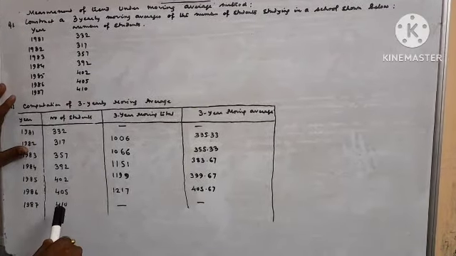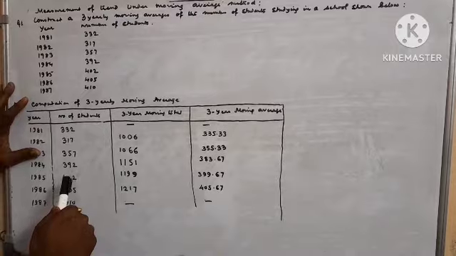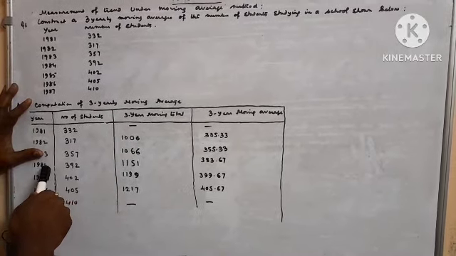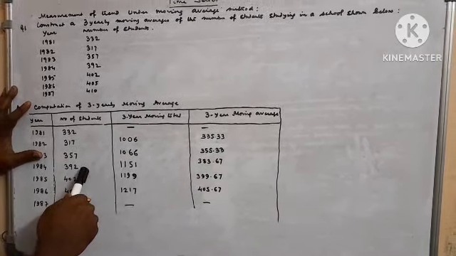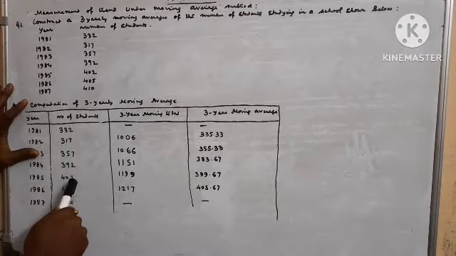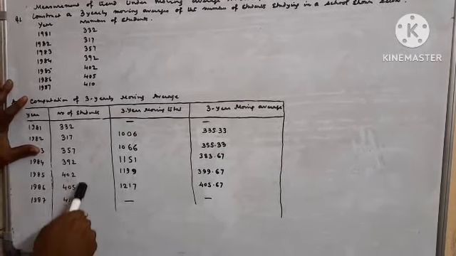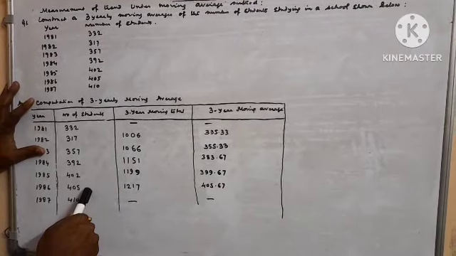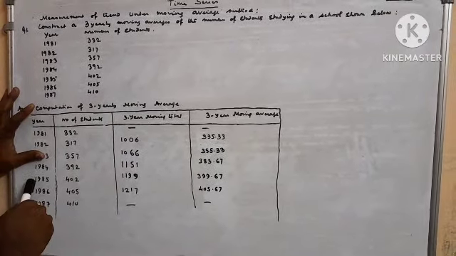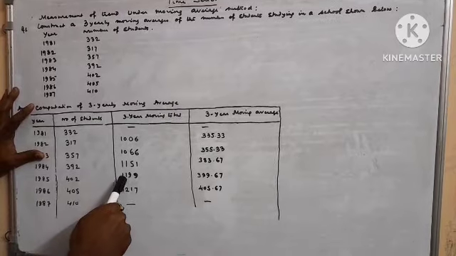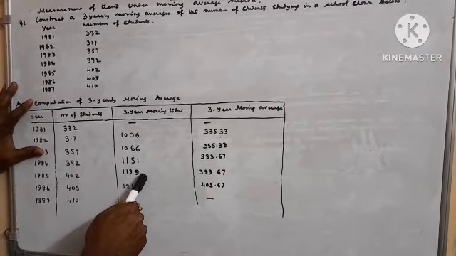Now, leaving 1983, we consider 1984, that is 392, 1985, 402, 1986, 405. Addition of all the 3 years goes in the 1985 row, that is 1199.